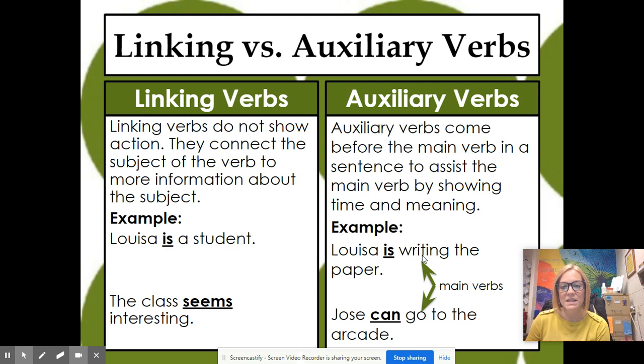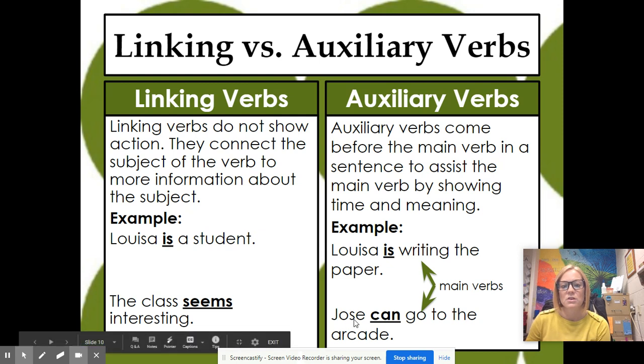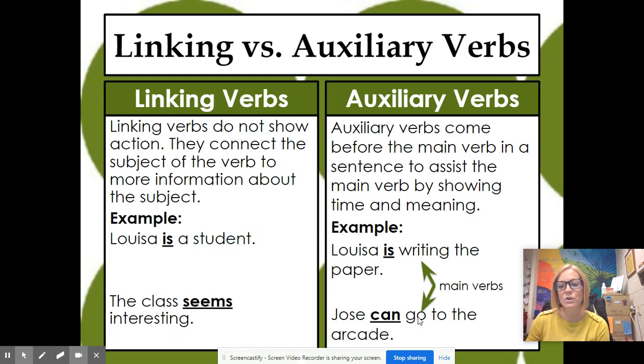So Louisa is writing the paper. So we said is writing. So there's two verbs in that sentence. Josie can go to the arcade. Again, go is my main verb, can is helping it out. So for helping verbs, there's going to be at least two verbs in that sentence.